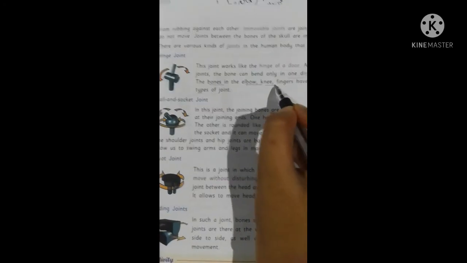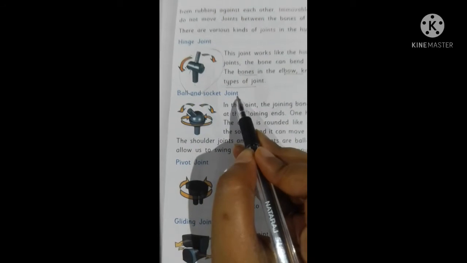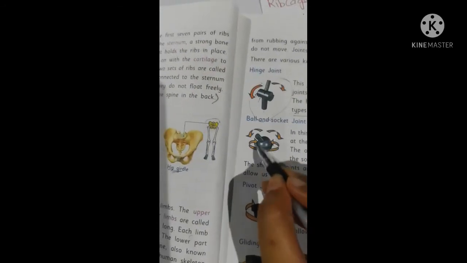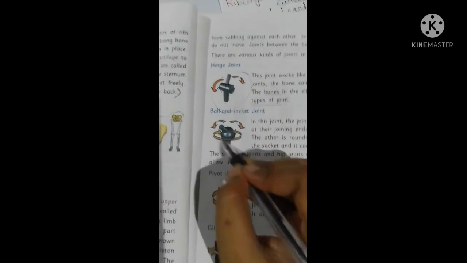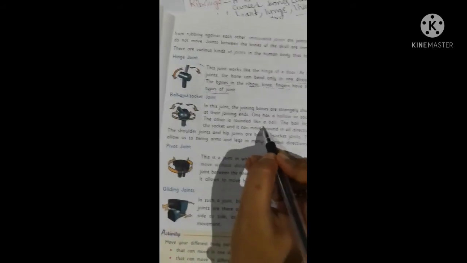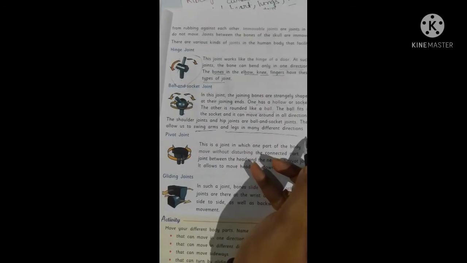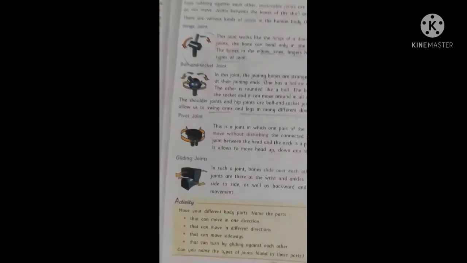It can bend in only one direction, and these joints are present where? In elbow, in knee, in fingers. What kind of joint? Hinge joint. Now come to the ball and socket joint. You can see here, it is just like a ball, like a ping pong ball. This is known as what? Ball and socket joint. One has a hollow, another is rounded like a ball. This fits in the socket, and you can swing it. This allows us to swing arms and legs in many different directions. So the shoulder joint also comes under ball and socket joint.